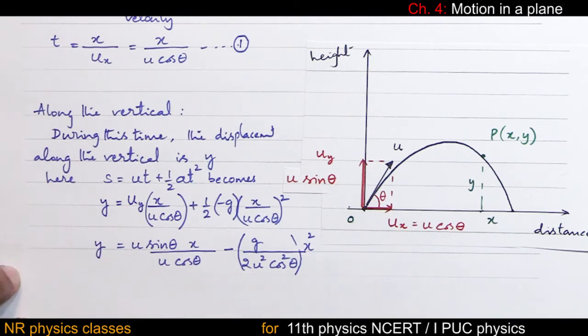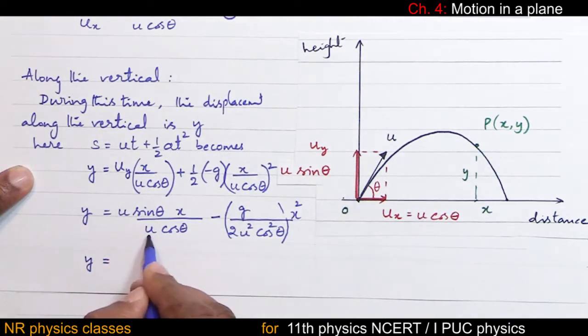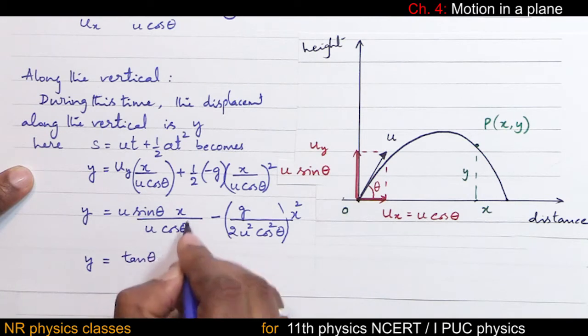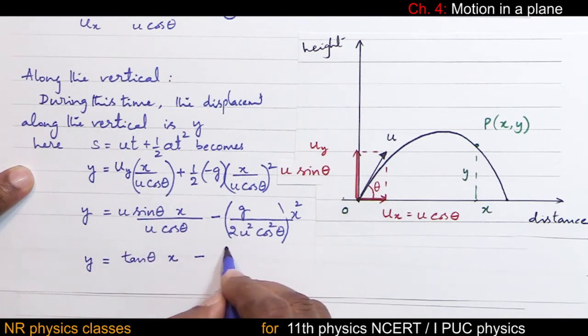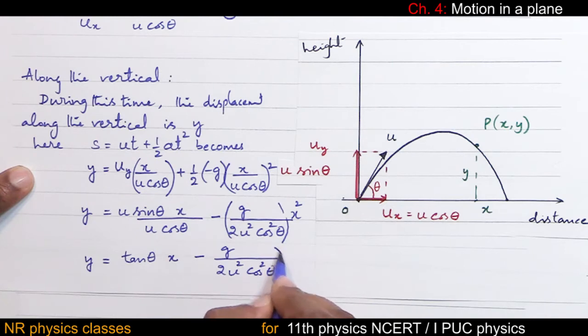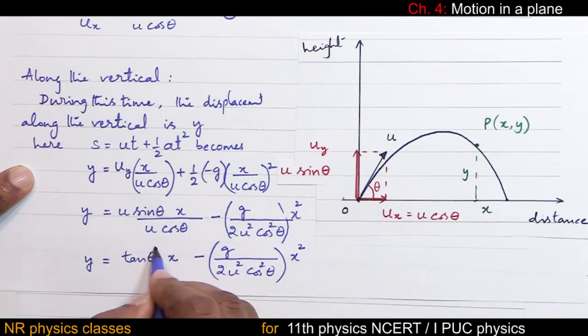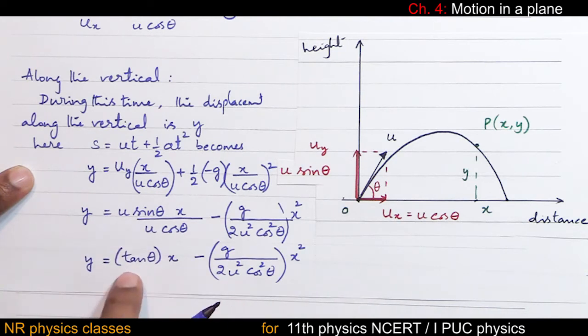This is y. U gets cancelled. Sin by cos is tan theta into x, minus g by 2 u square cos square theta into x square. Let me put a bracket.